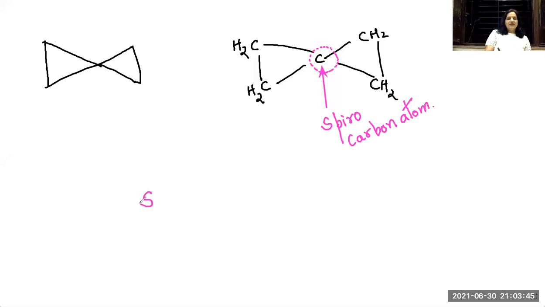While writing the name, the prefix is spiro, so I wrote the prefix, followed by a square bracket, and in the square bracket, I have to see how many carbon atoms in each ring are connected to the spiro atom. In this right side ring, there are 2 carbon atoms connected to the spiroatom, and in the left side ring also there are 2 carbon atoms connected to the spiroatom.